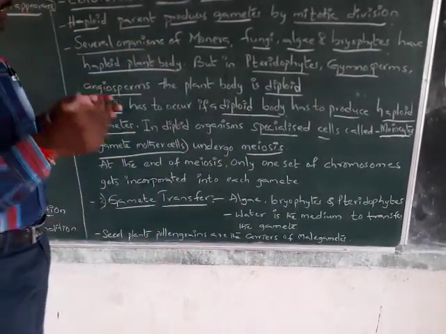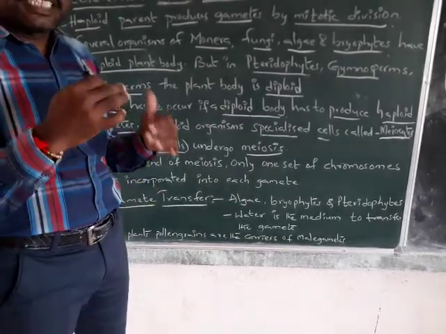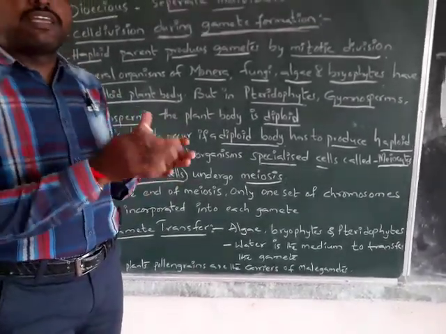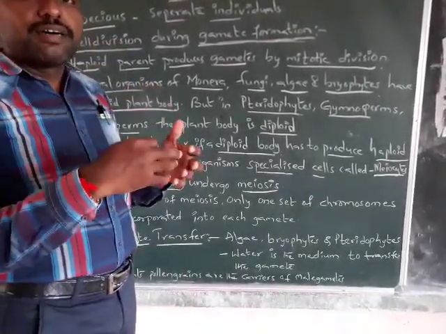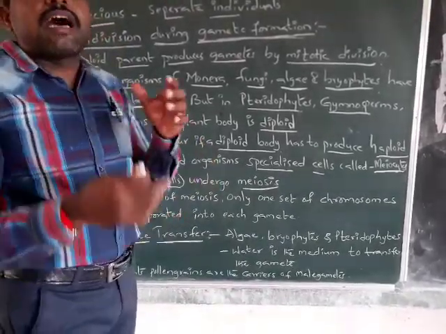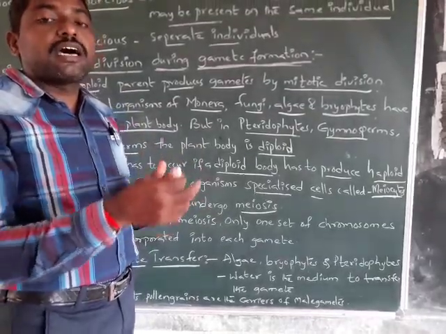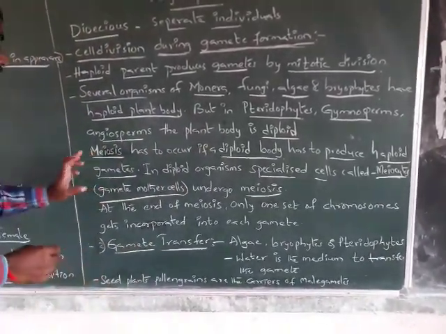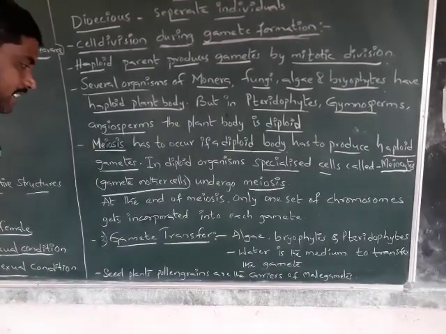Here is the diploid condition, which will reduce the chromosome number and produce haploid gametes. That is the importance of meiosis.